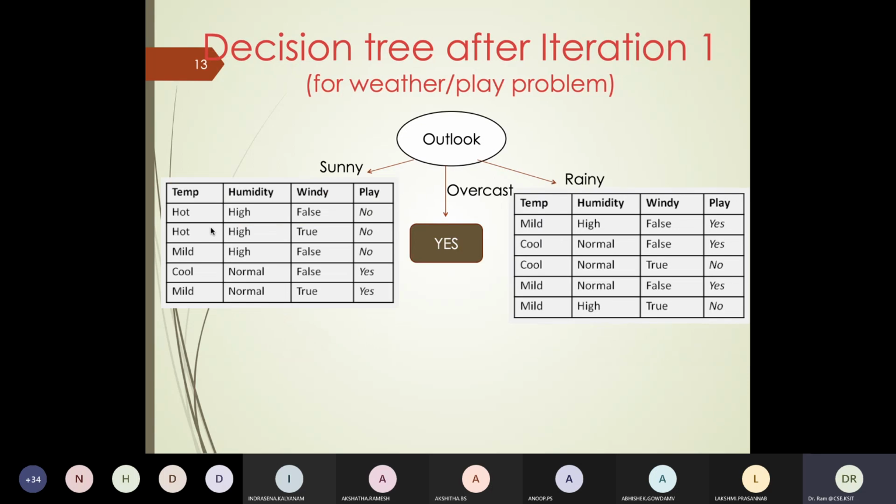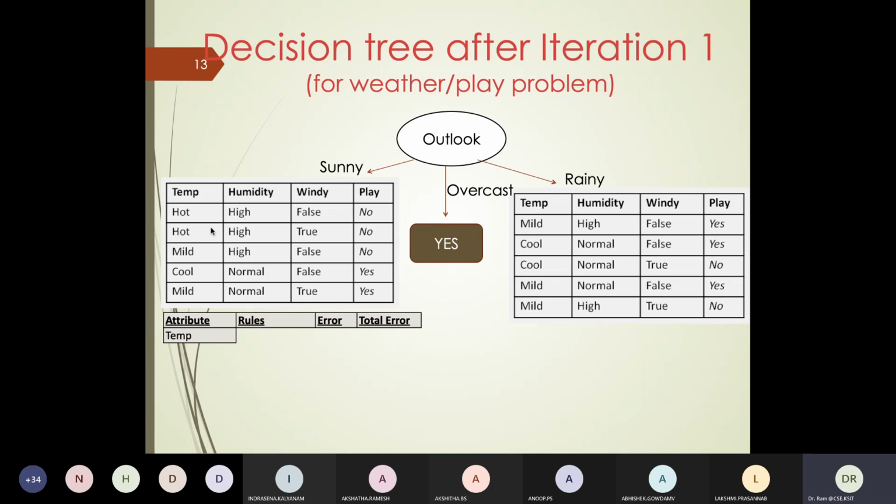So given this, now can you build the case for taking temperature first, and humidity, and then windiness? Can you work out the error count? What would the error be for temperature?